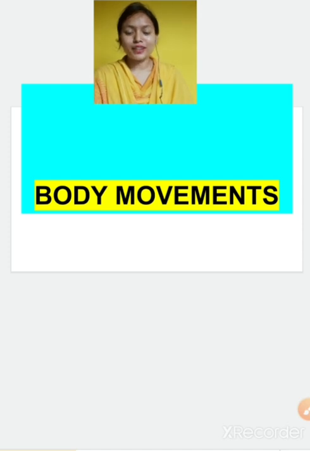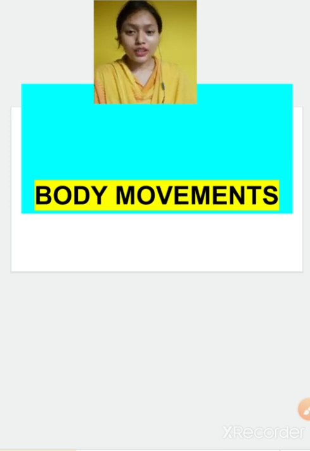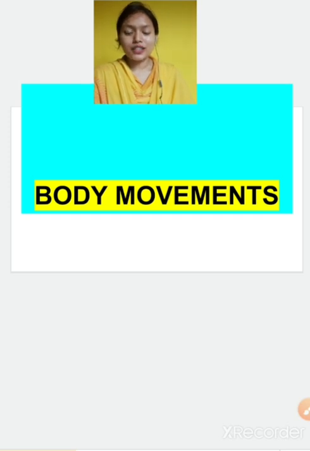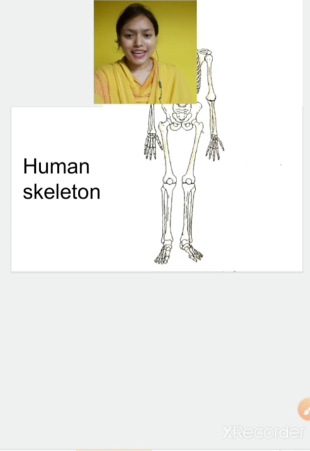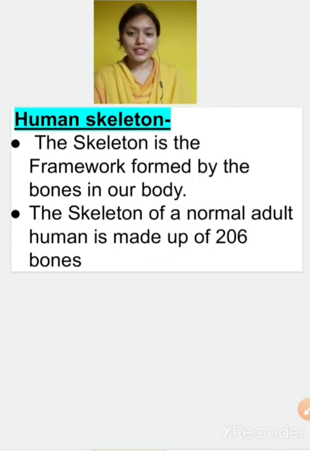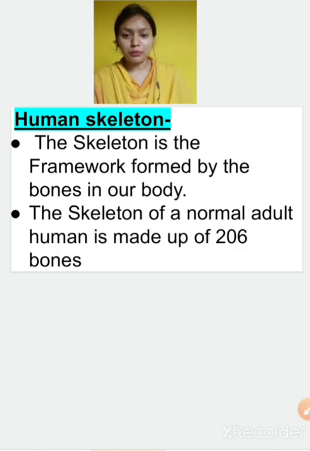So let's begin today's video. In today's video we will continue the same chapter, chapter number 8, the body movements. In this chapter we have done the skeleton system. In the last video we studied that the skeleton system is the framework of bones, and it is made up of how many bones? It is made up of 206 bones.